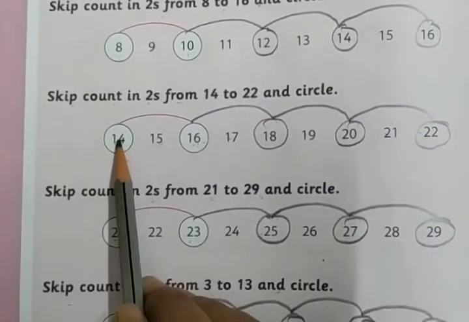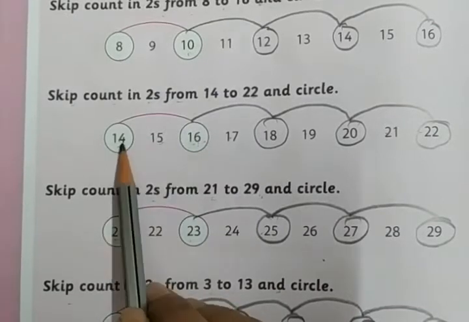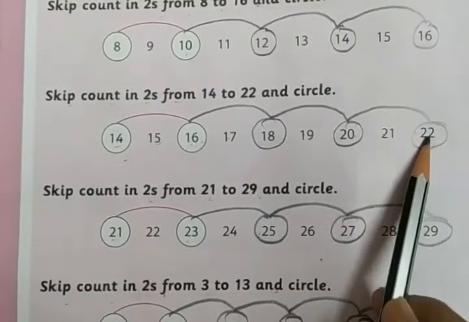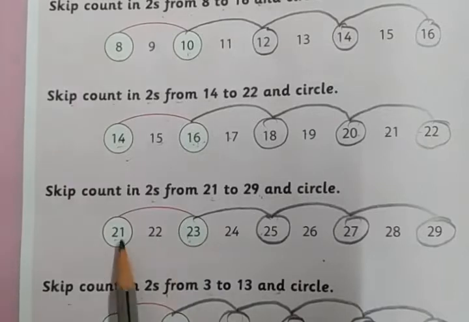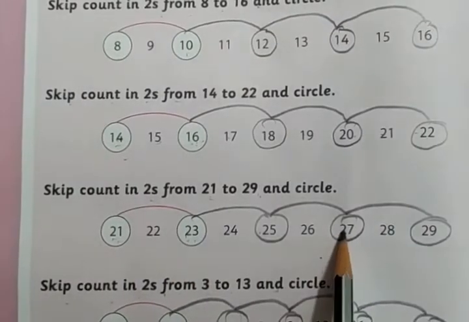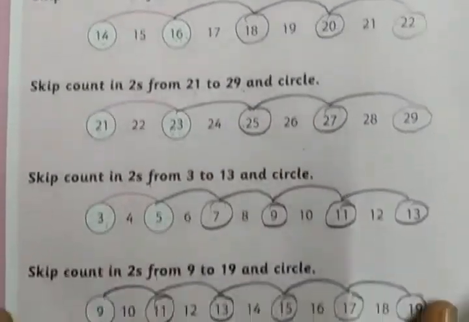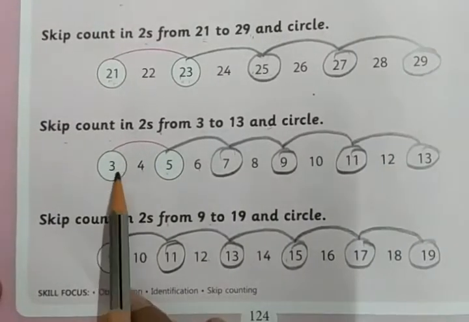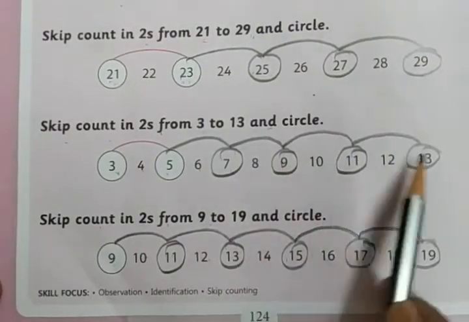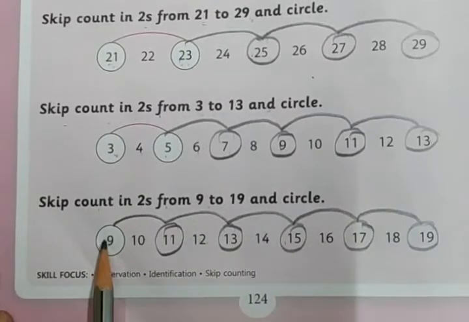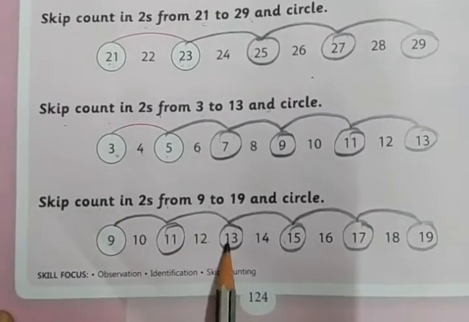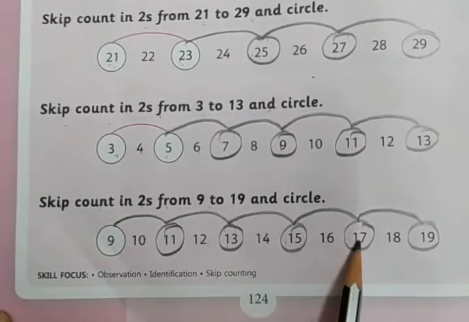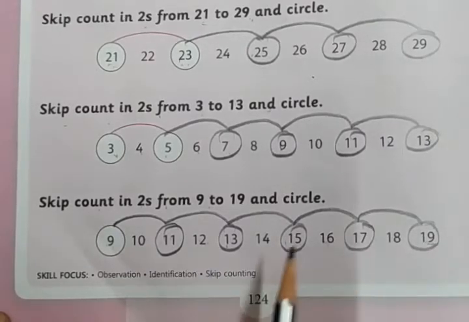Now here we can see 14, 16, 18, 20, 22. Here we can see 21, 23, 25, 27 and 29. Here we can see 3, 5, 7, 9, 11, 13. Here we can see 9, 11, 13, 15, 17, 19. Okay, so like this we have to do the skip counting.